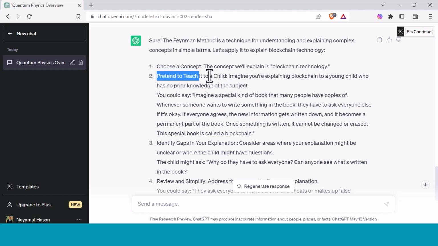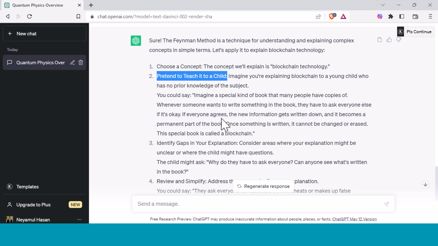This is the most important part. Imagine you were explaining blockchain to a child who has no prior knowledge of the subject. So Feynman method explains blockchain. Imagine a special kind of book that many people have copies of. Whenever someone wants to write something in the book, they have to ask everyone else if it's okay.